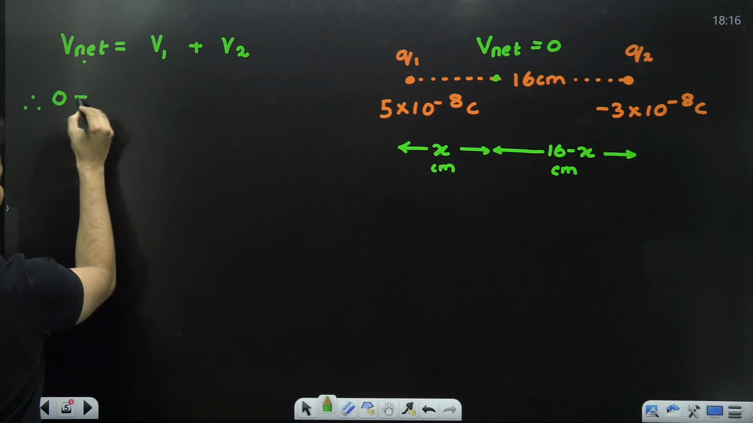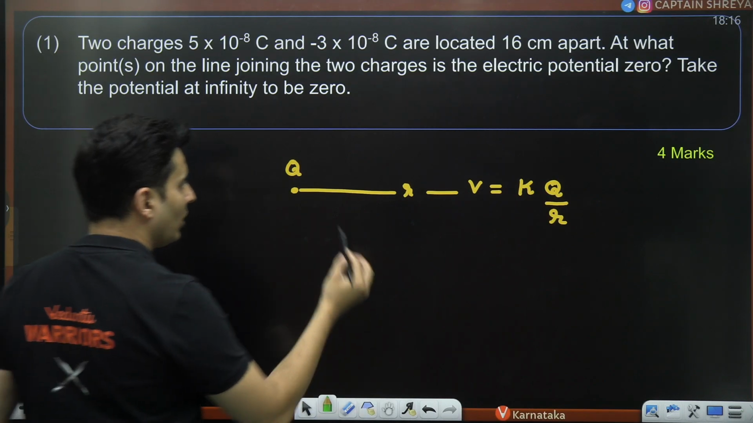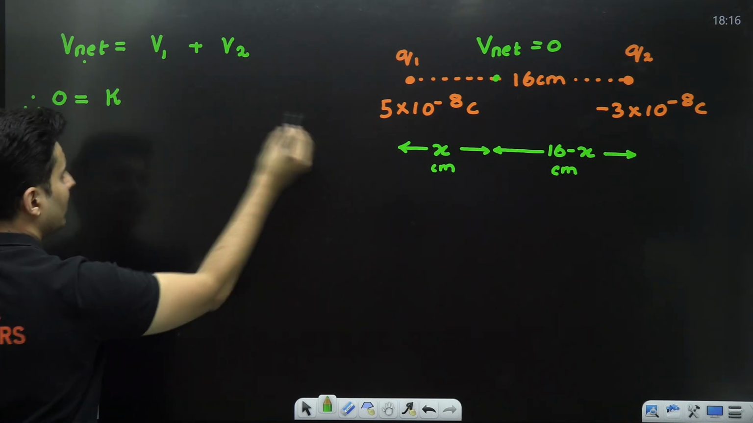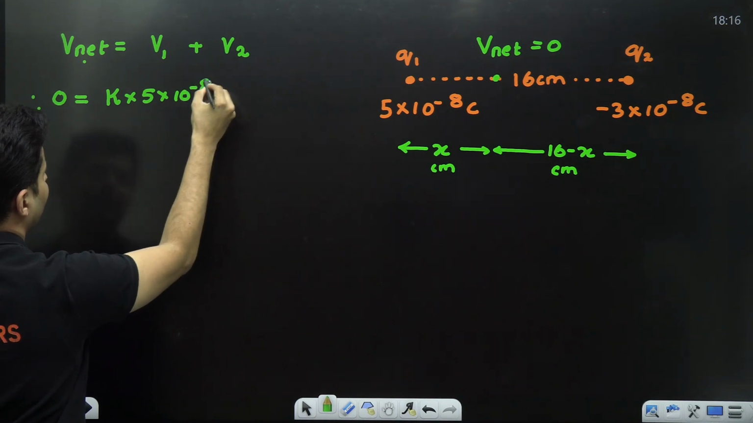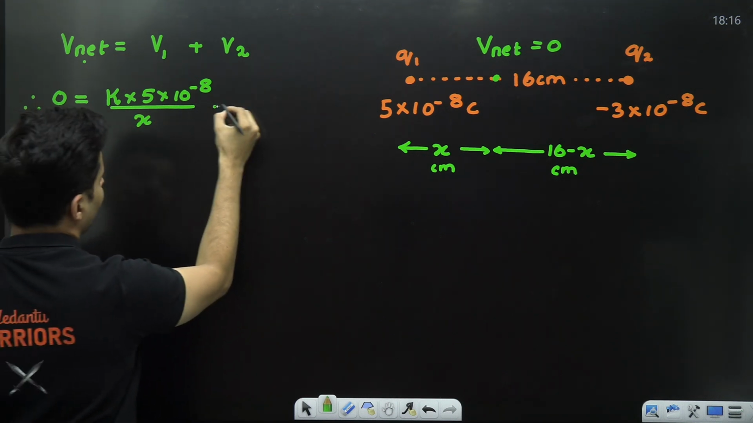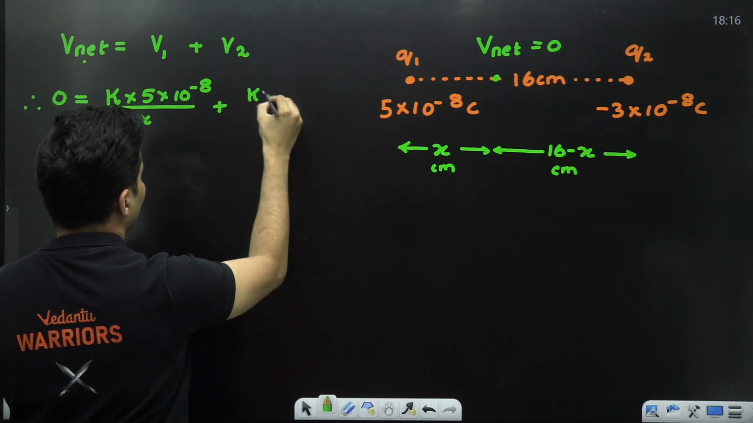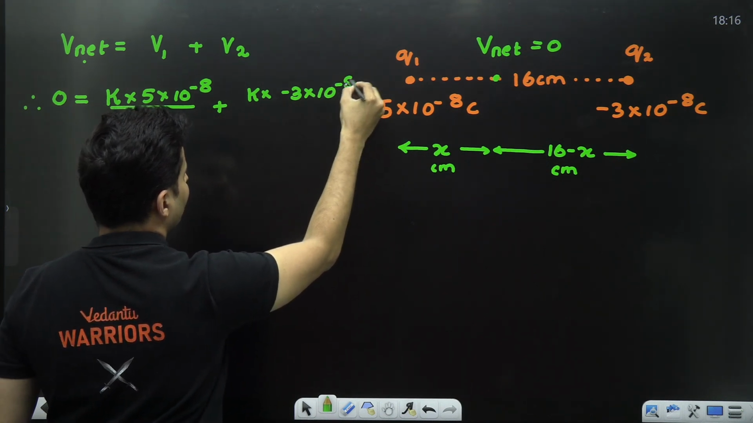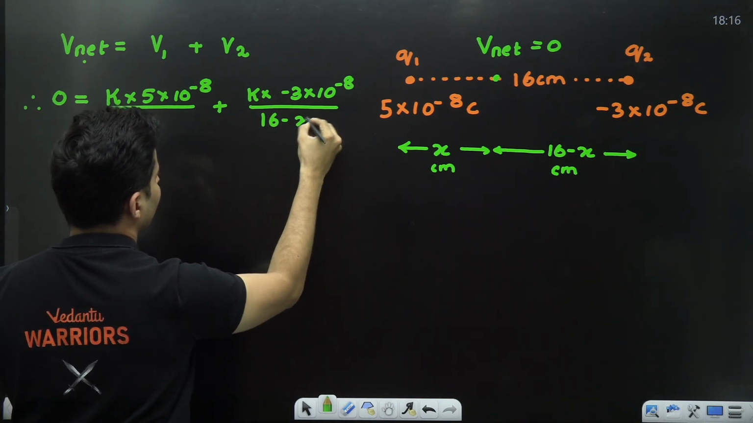So 0 is equal to the potential due to this charge. Use this formula, KQ by r. Coulomb's constant k times the charge value, which is 5 × 10^-8, the whole thing divided by the distance, which is x, plus k times q. k is again k only. q is negative 3 × 10^-8, the whole thing divided by the distance, which is 16 minus x.